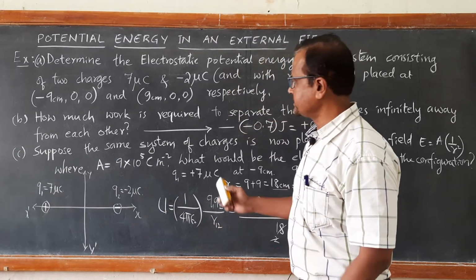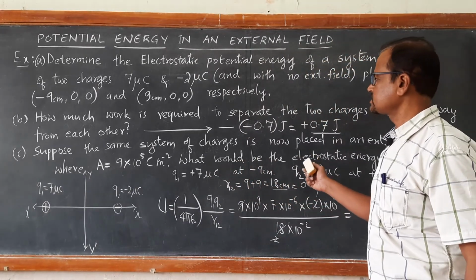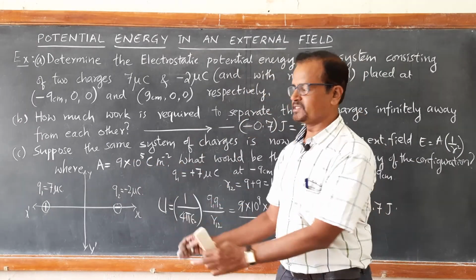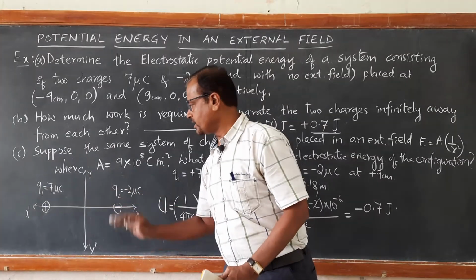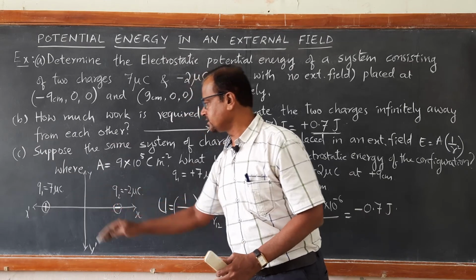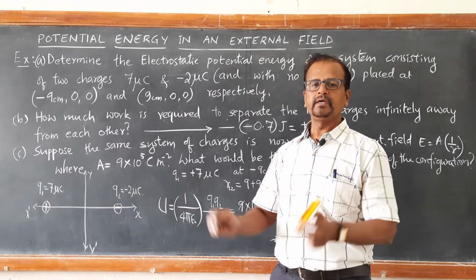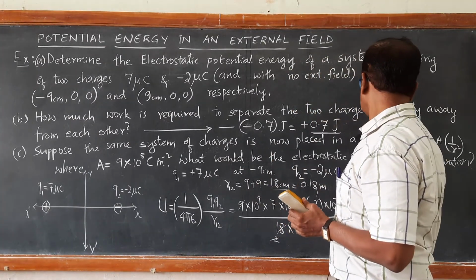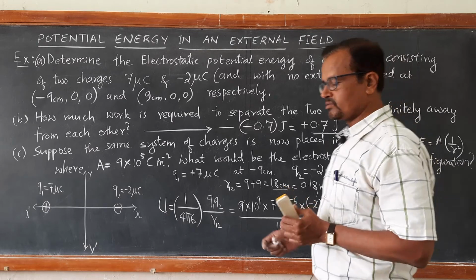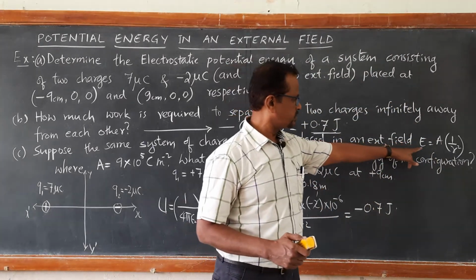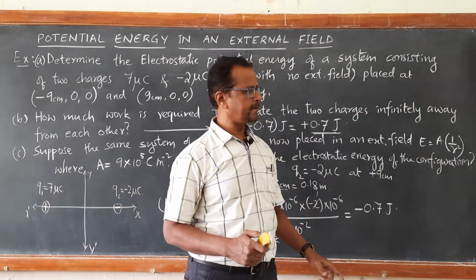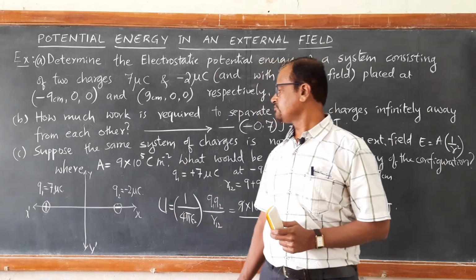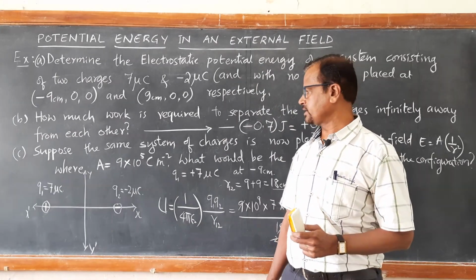Now the third one is, if there exists an external electric field, suppose now you think that this system, in the same way with 18 centimeter distance of separation between them, is placed in an external electric field such that the external electric field varies with this relation, E is equal to A into 1 by R square, where A is already given, 9 into 10 to the power of 5 coulomb per meter square.